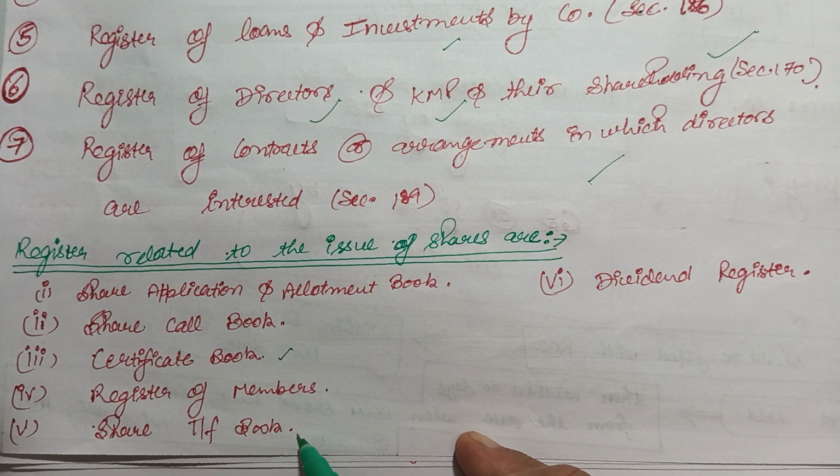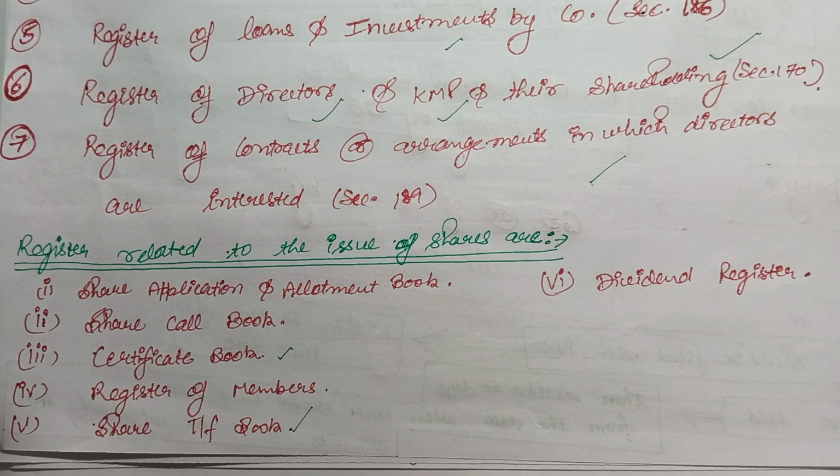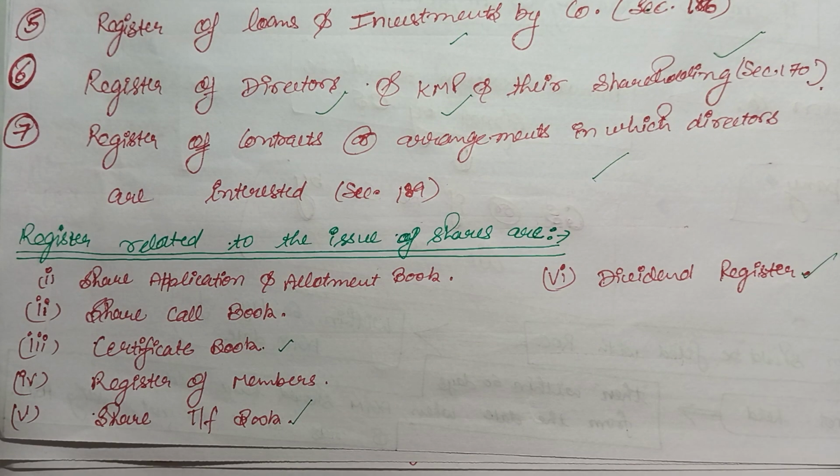When a shareholder applies for transfer or transmission of shares, the company needs to maintain the share transfer book. And then the dividend register. So these are the books the company needs to maintain regarding its operations.